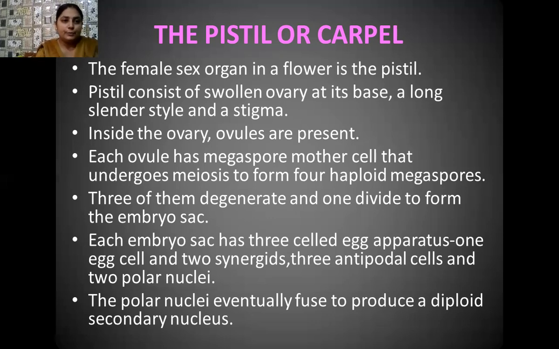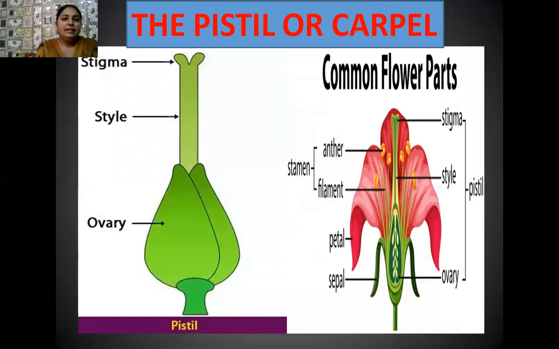Student, here the structure of the female reproductive organ pistil is visible on your screen, having 3 components: stigma, style, and ovary. And here I have shown you the typical structure of a flower having anther, filaments, then petals, colorful leaves, then sepals, green leaves, and then the pistil having stigma, style, and ovary. Inside the ovary, placenta is there, and attached to the placenta are the ovules.